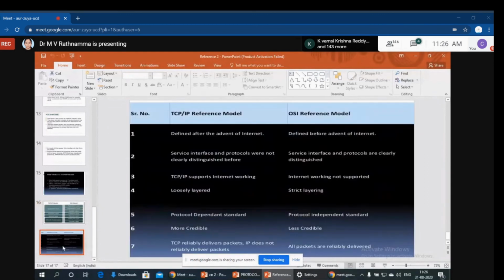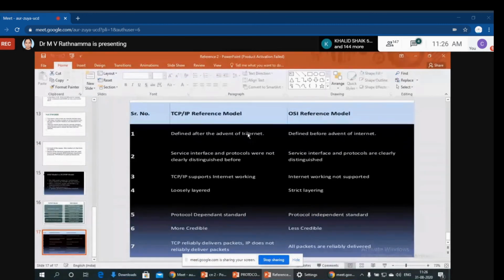The comparison is very important here. The TCP/IP reference model was defined after the advent of the internet, whereas OSI is a static reference model. Based on this model, TCP/IP was designed after the invention of the internet. Before that, we did not have this model.